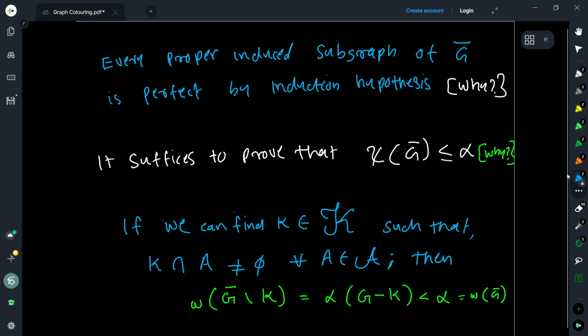A proper induced subgraph of G complement. Wouldn't it be the complement of... No, because the vertex set is always the same. Induced means that you have only the edges which are present there. So when you take the complement, all the non-edges between those vertices will be present.